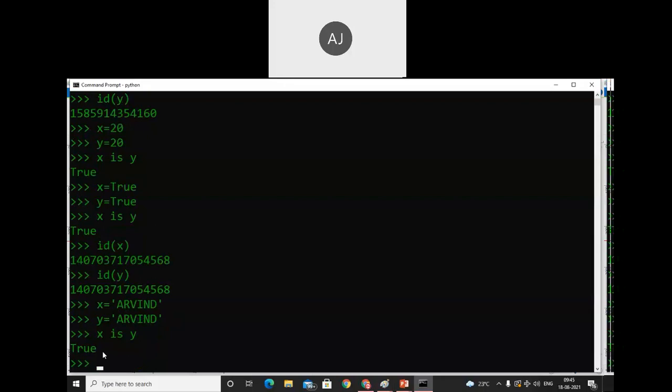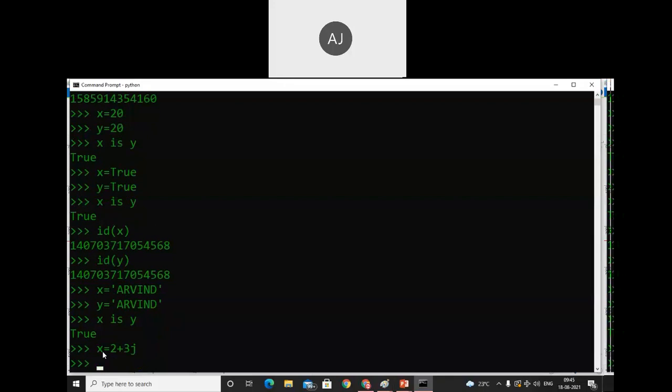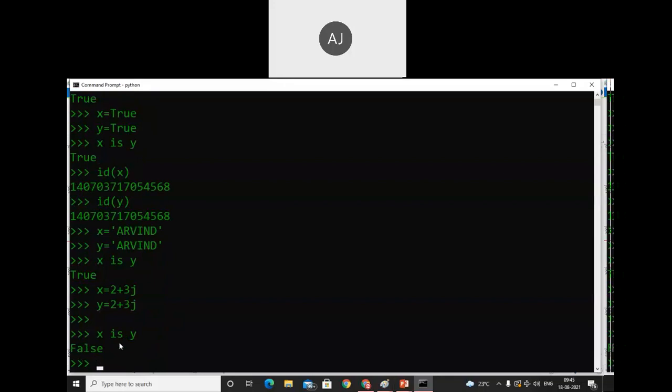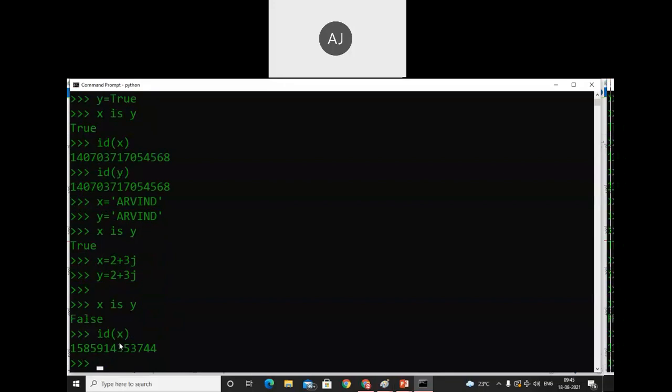Okay, so what about complex? See, x equals 2 plus 3j and y equals 2 plus 3j. The values are the same. Now we are trying to check x is y. How many objects will be created, one or two? Two objects will be created. See, we get the output as false, because it does not work for complex. Check id of x and id of y.